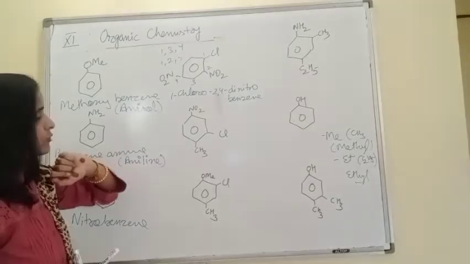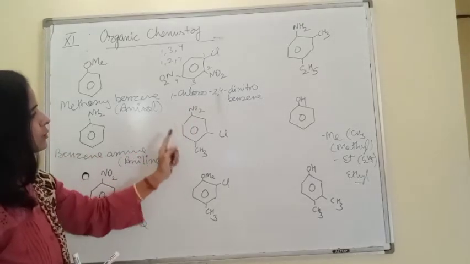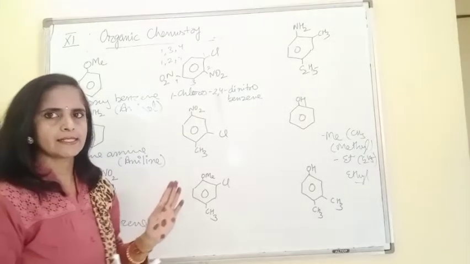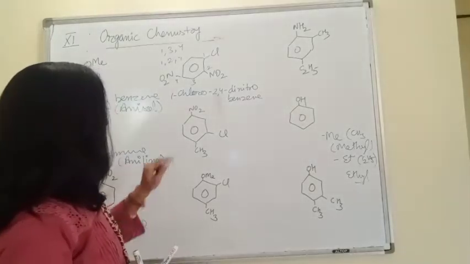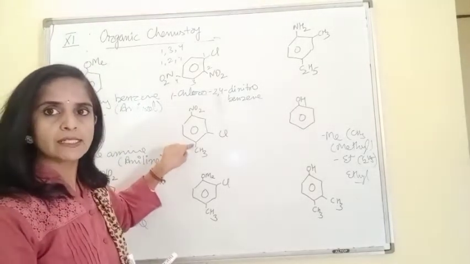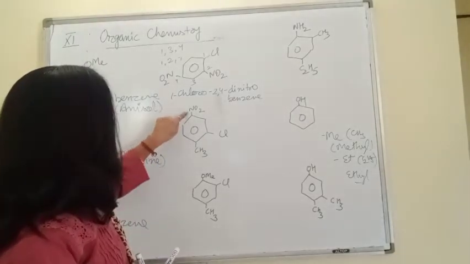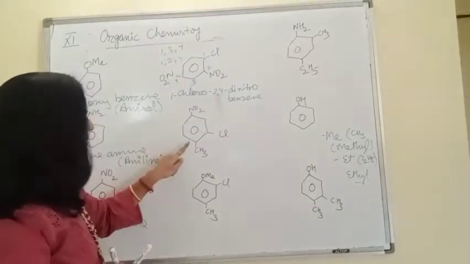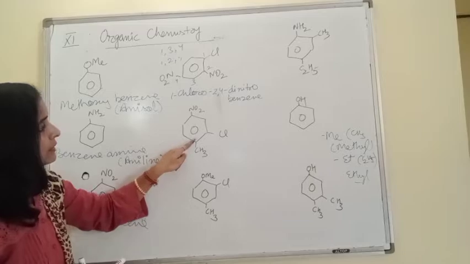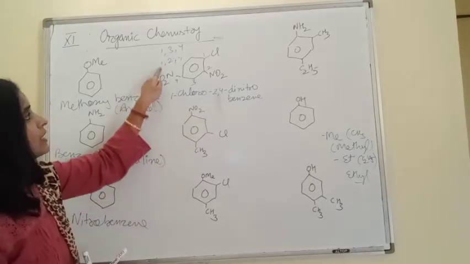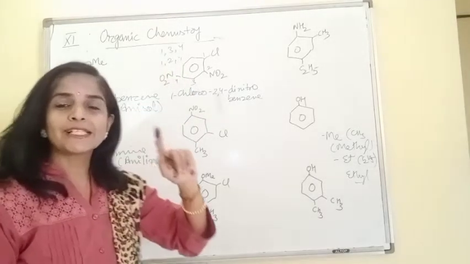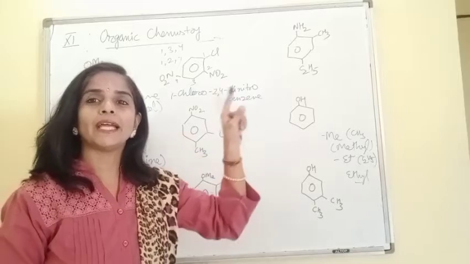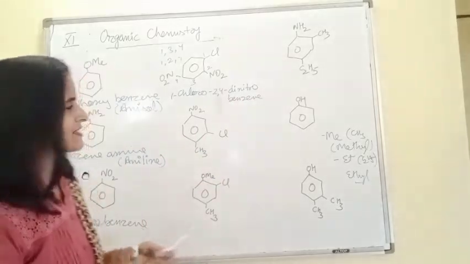Just check the next one. This side 1, 2, 3, 4. No chance. Next option, if I select this as first, this is 1, 3, 4. But if I start from this point, 1, 2, 3, 4, it is 1, 2, 4. So, beta, of course, I will go for the 1, 2 and 4 positions.